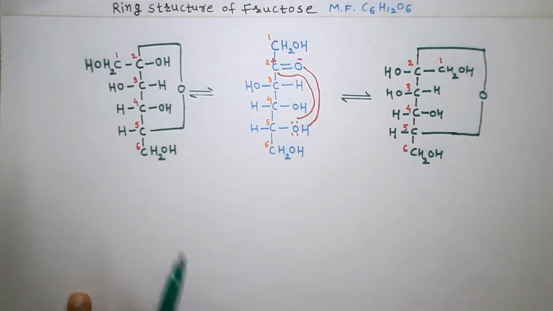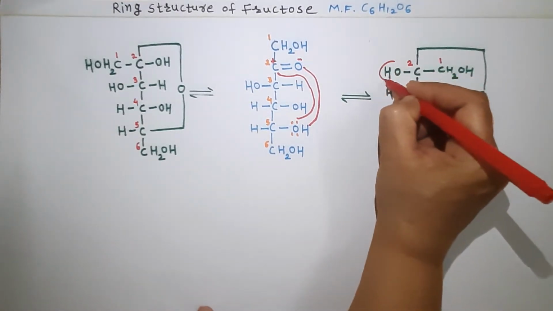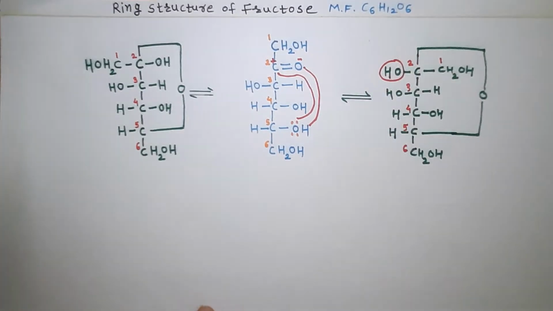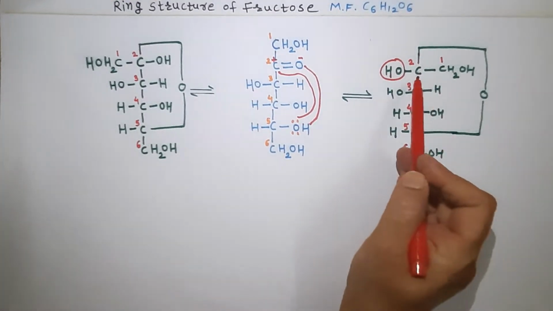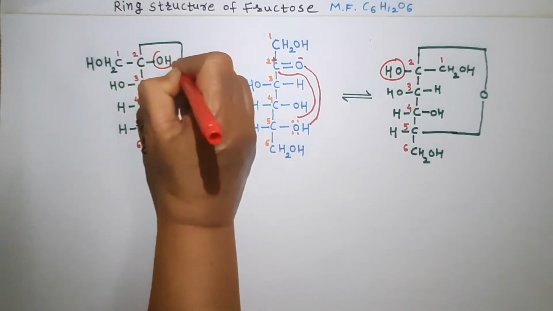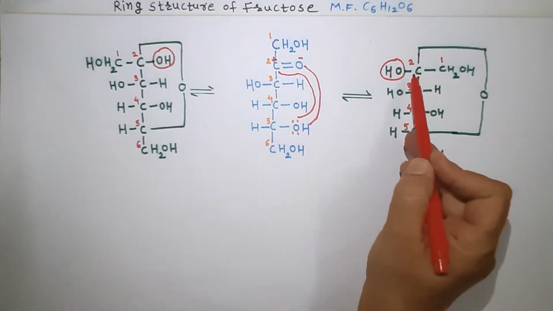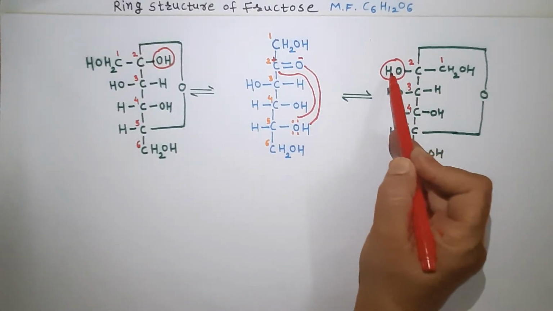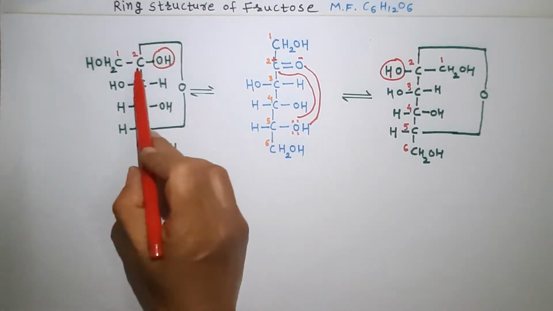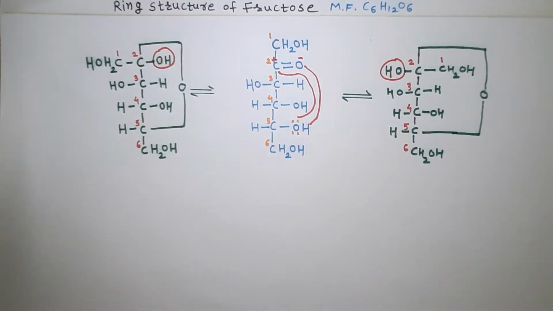These two structures differ only by the position of this OH group. Here the OH group is present on the second carbon atom, and here also, but the change is that in this structure the OH is present to the left side, whereas in this structure the OH is present towards the right side.